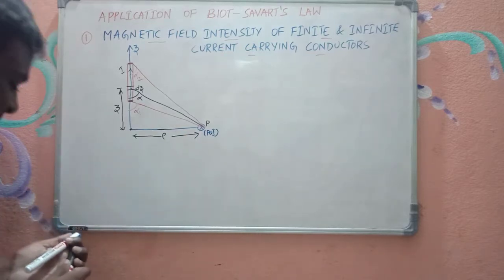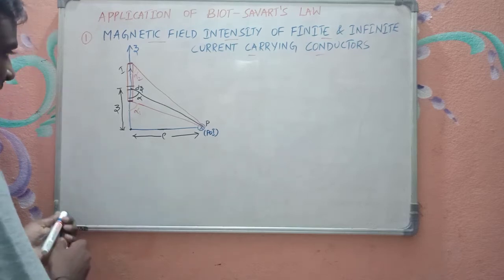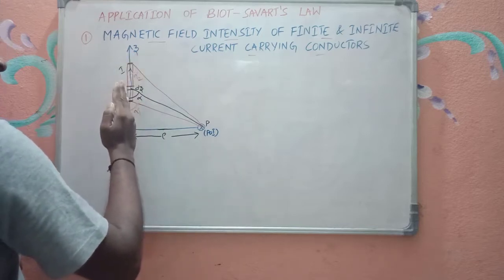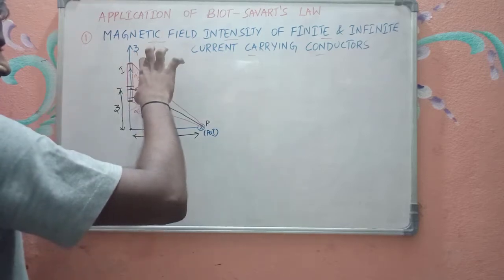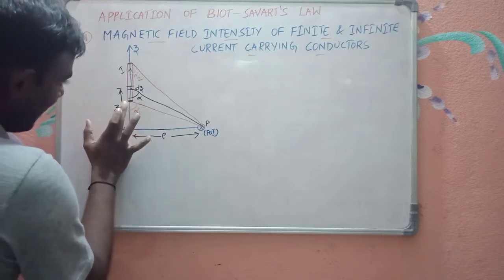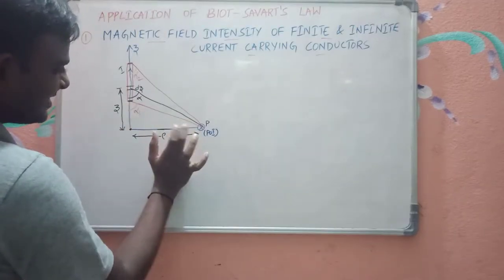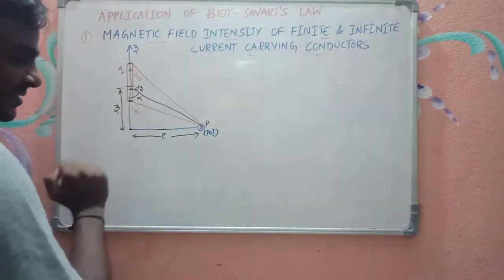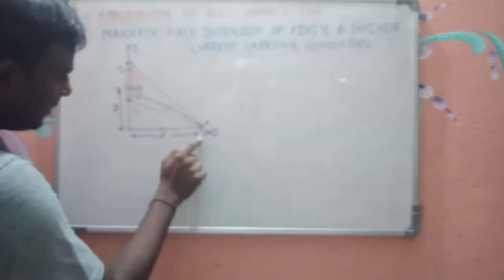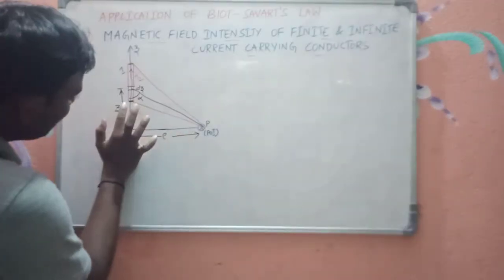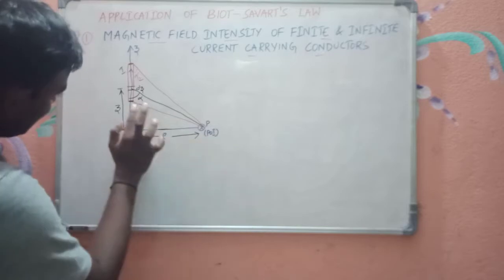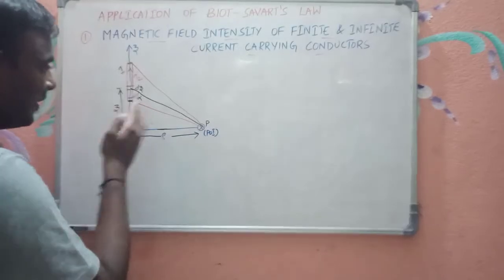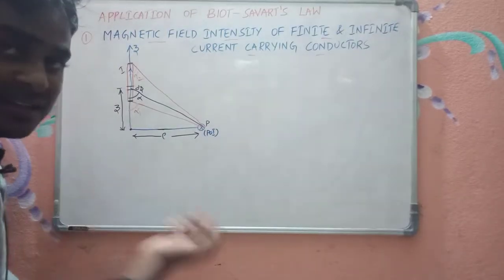Now, as a finite conductor has two ends, this is the starting end and this is the finishing end. That means the current starts from here and ends here. The starting end is assumed to be subtending an angle of alpha 1 with its axis. That means if you draw a line from the starting end to the point of interest, that line makes an angle of alpha 1 with the conductor orientation.